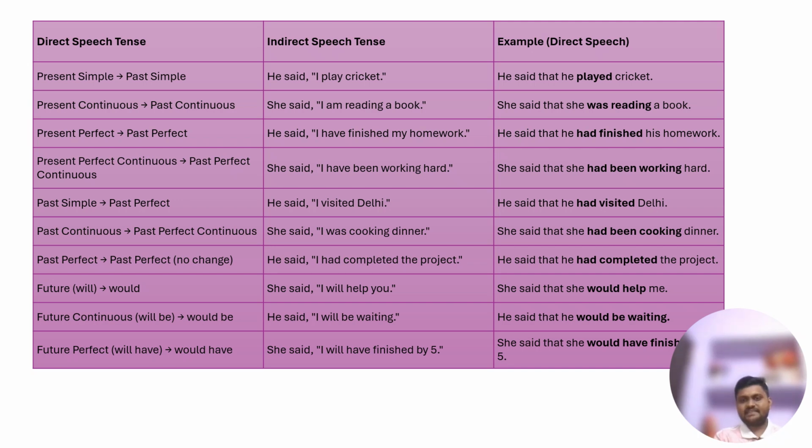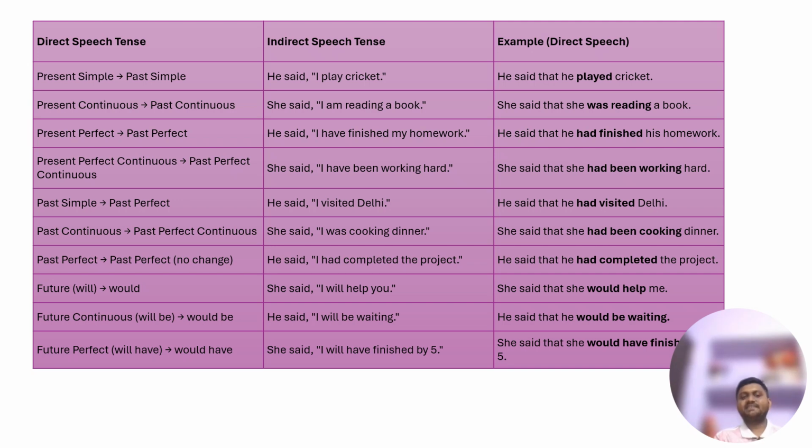If a sentence is in present simple, it changes into past simple. For example, he said, "I play cricket." Then it would change into he said that he played cricket. Present continuous tense changes to past continuous. For example, if she said, "I am reading a book," then it would change to she said that she was reading a book.